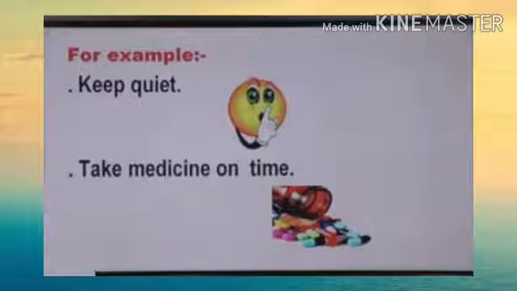Now, let's see with an example. Keep quiet. Or take medicine on time. Now, these sentences show different emotions. In the first sentence, keep quiet, it shows an order. And in the second sentence, take medicine on time, this shows a suggestion to someone.